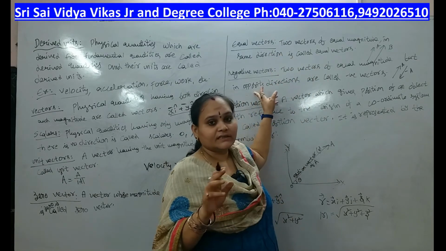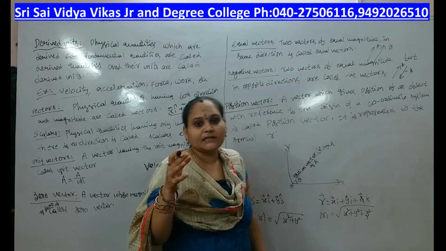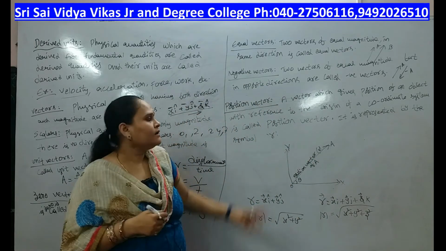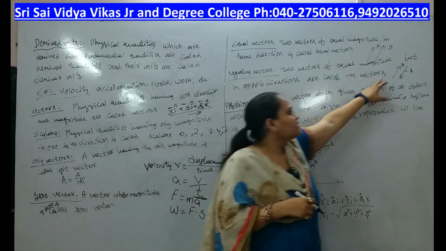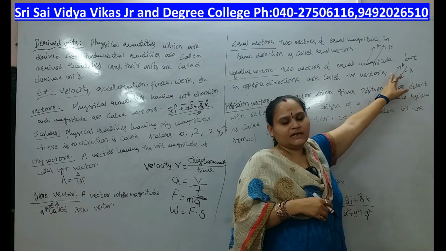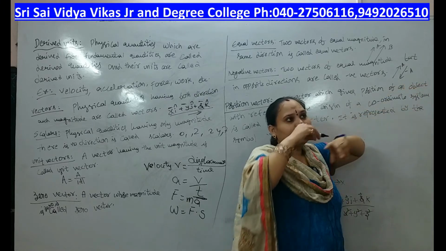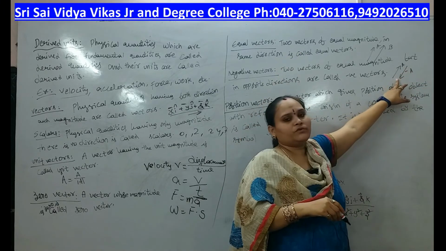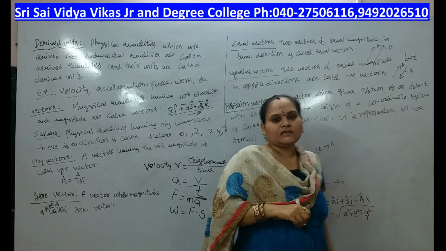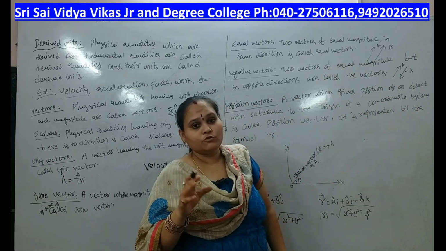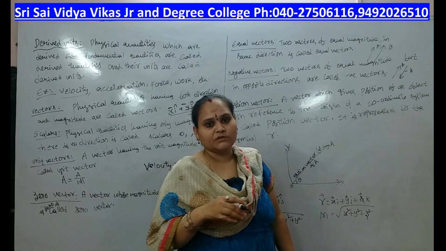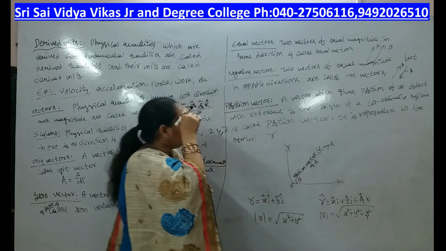Negative vectors. The vectors whose magnitude is the same but in opposite direction are called the negative vectors. That means vector A and minus vector A. A has magnitude 2 and minus A also has magnitude 2, but one is in the upward direction and one is in the downward direction. These types of vectors are nothing but negative vectors.